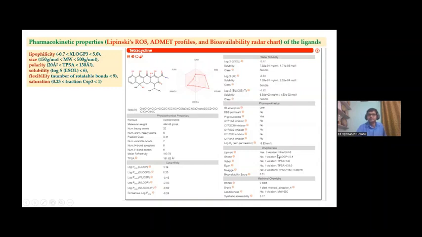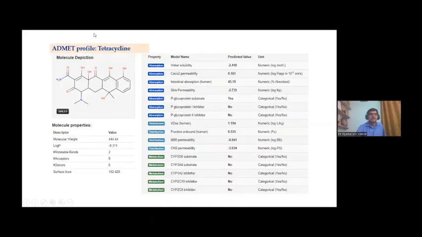The bioavailability score is 0.11. So this is not a good oral drug. It can be used as an injection, and this is a known drug.